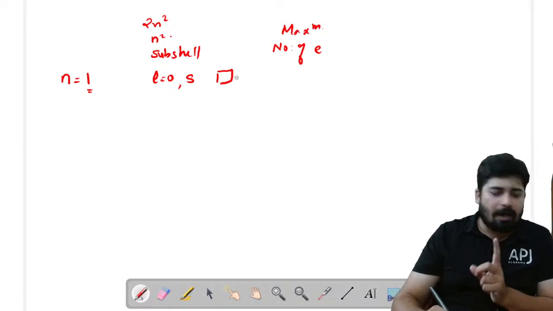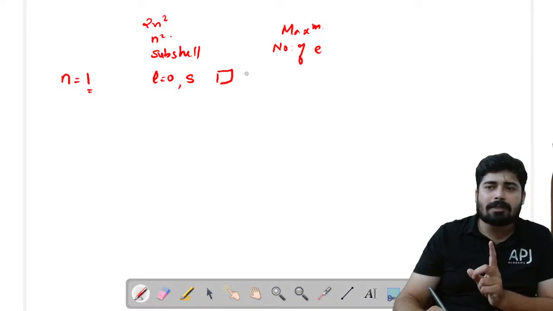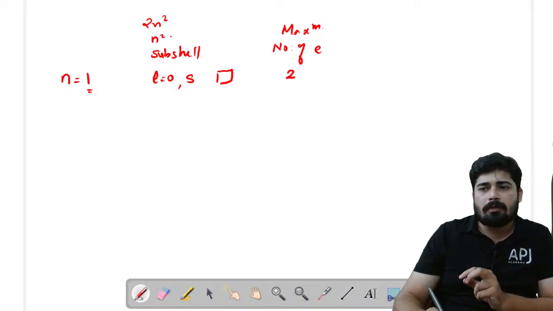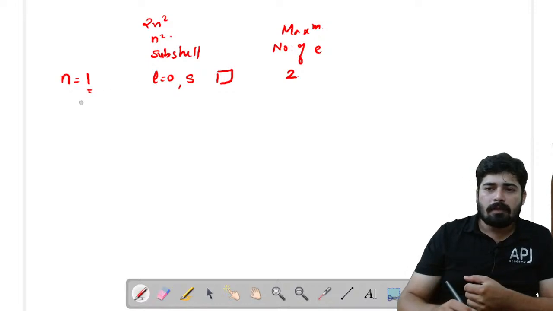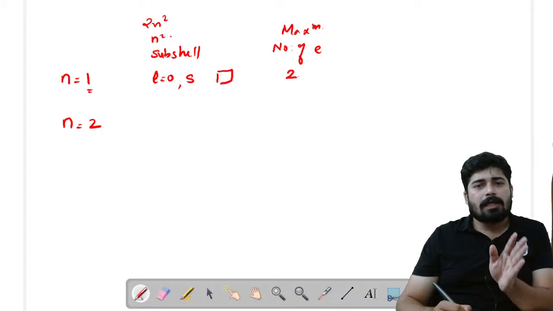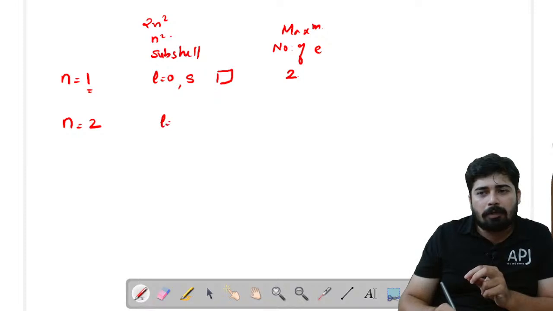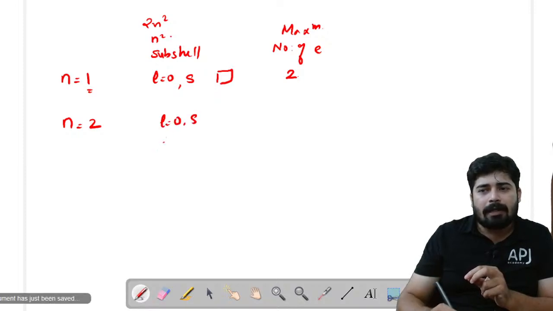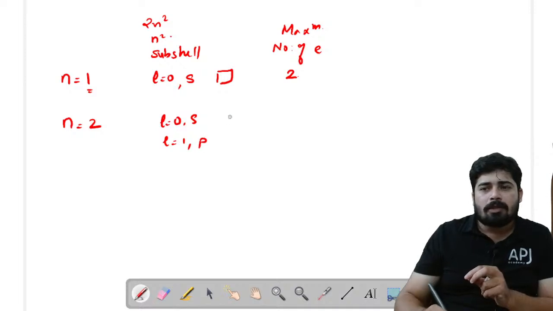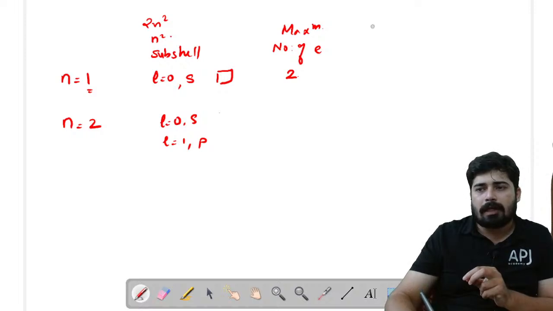We know that for one orbital, for one room, how many electrons can be occupied? 2 electrons. So here we can say that it is equal to 2. Now, if I am talking about the second shell, there will be how many subshells? 2 subshells. What will they be? L equal to 0, that is the s subshell, and l equal to 1, that is the p subshell. So, sorry, it's not the number of subshells. Let me write here the maximum number of orbitals.